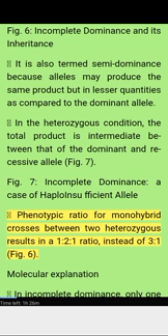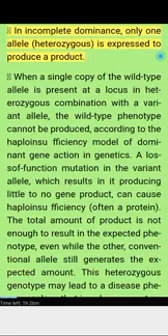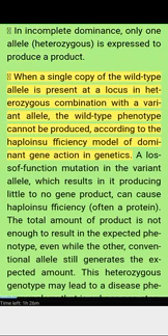Phenotypic ratio for monohybrid crosses between two heterozygotes results in a 1:2:1 ratio instead of 3:1. Figure 6. Molecular explanation. In incomplete dominance, only one allele in the heterozygote is expressed to produce a product. When a single copy of the wild-type allele is present at a locus in heterozygous combination with a variant allele, the wild-type phenotype cannot be produced, according to the haploinsufficiency model of dominant gene action in genetics.